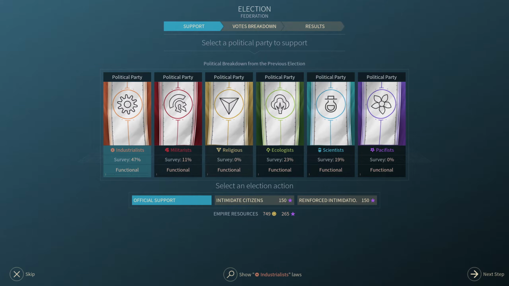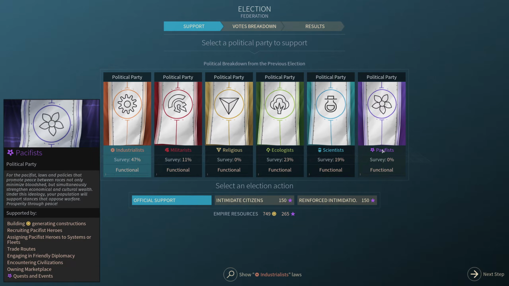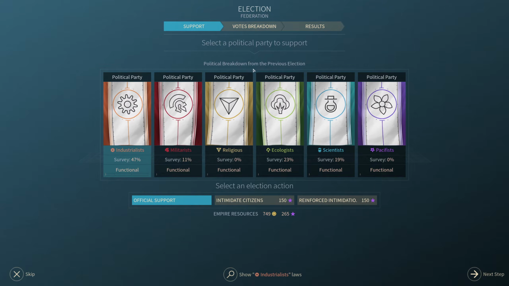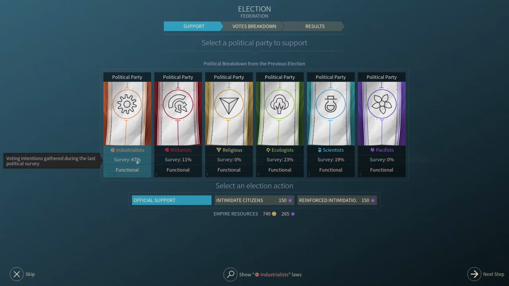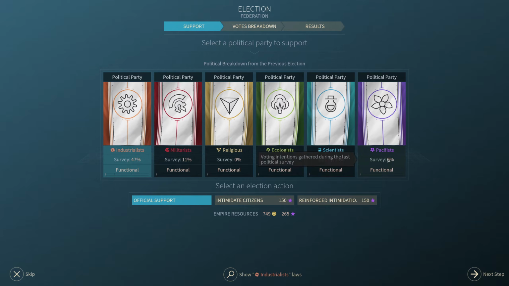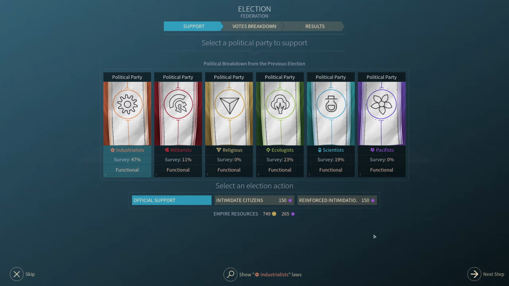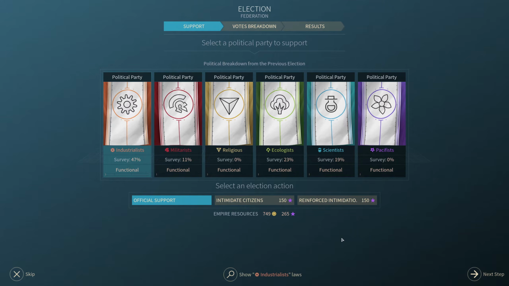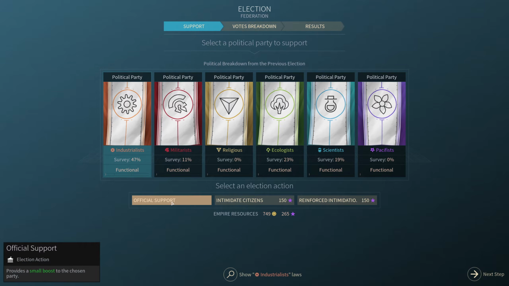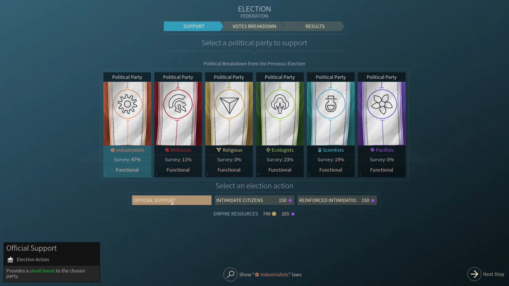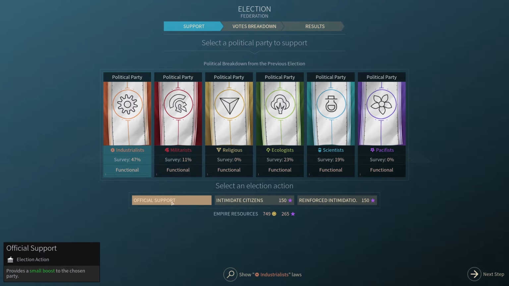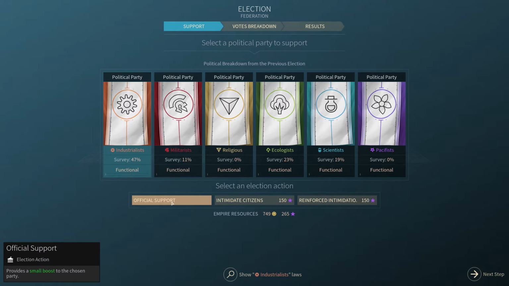Looks like, okay, here's our parties, political breakdown from the previous election. Almost 50% are industrialists. We have 0 pacifists. Select an election action. We can do official support, which provides a small boost to the chosen party.